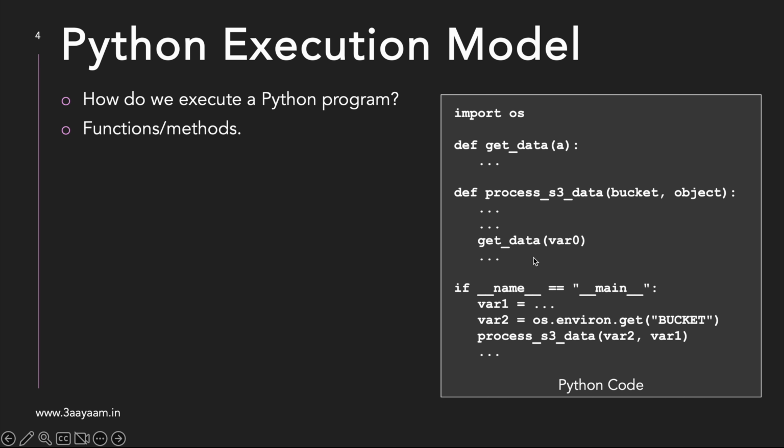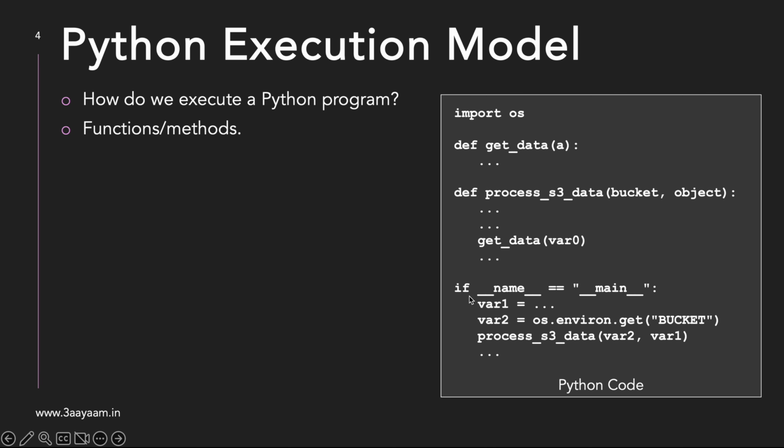Now, if we have to execute this entire code, as a best practice, we define this if logic: if __name__ == "__main__", then execute all the functions one after the other. This is the best practice that we use while writing Python code. The actual execution of the program starts in this if logic, so it is the first line of code execution. Even though you have written the functions beforehand, these functions will not get executed. It will come to the if logic and then the execution would start.